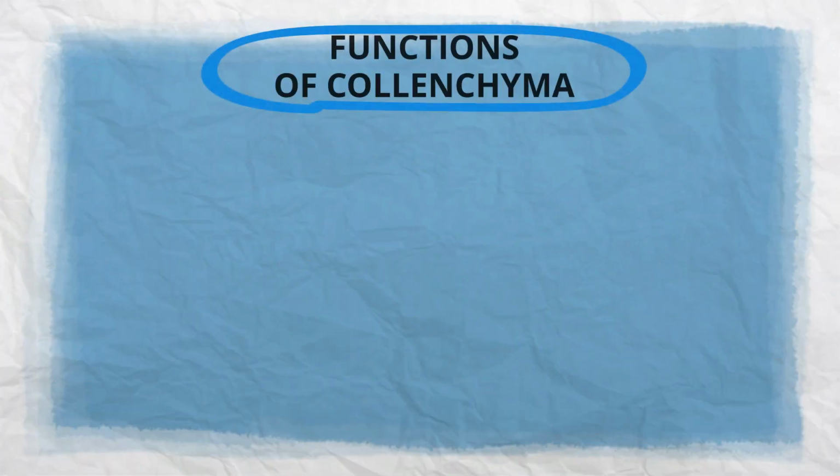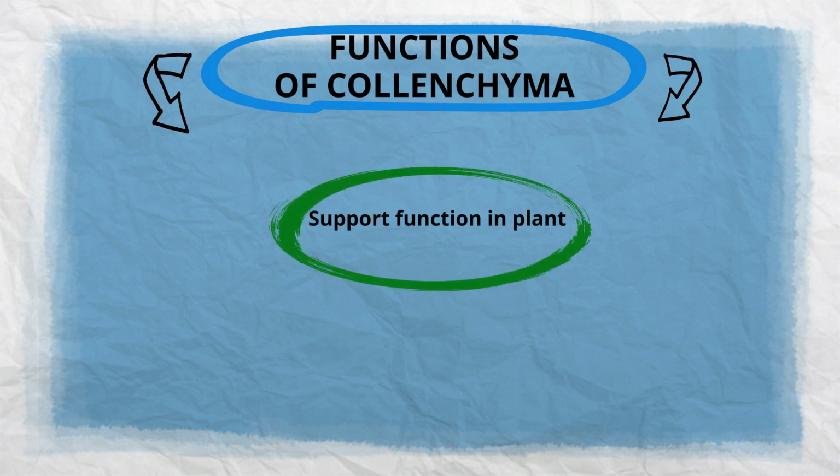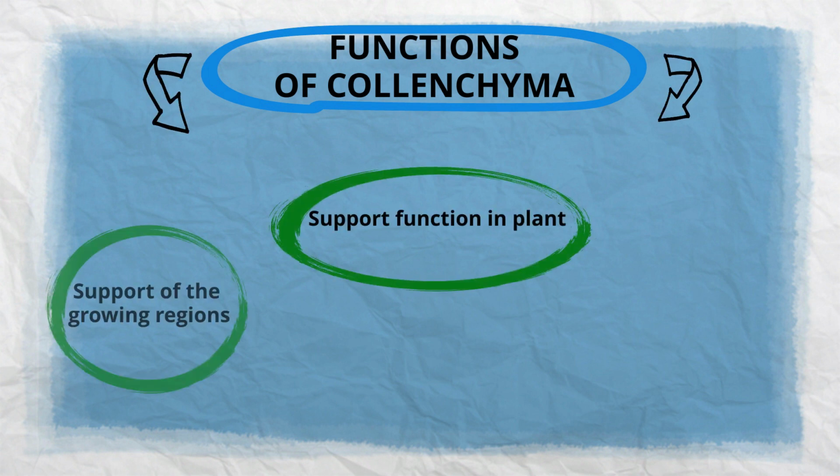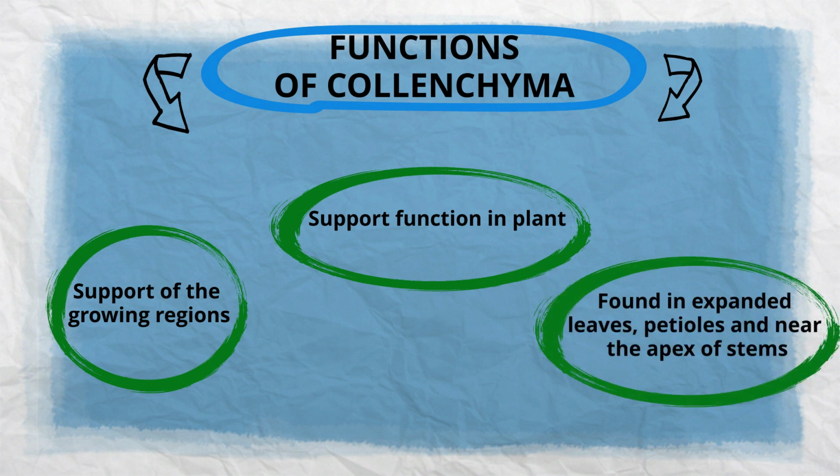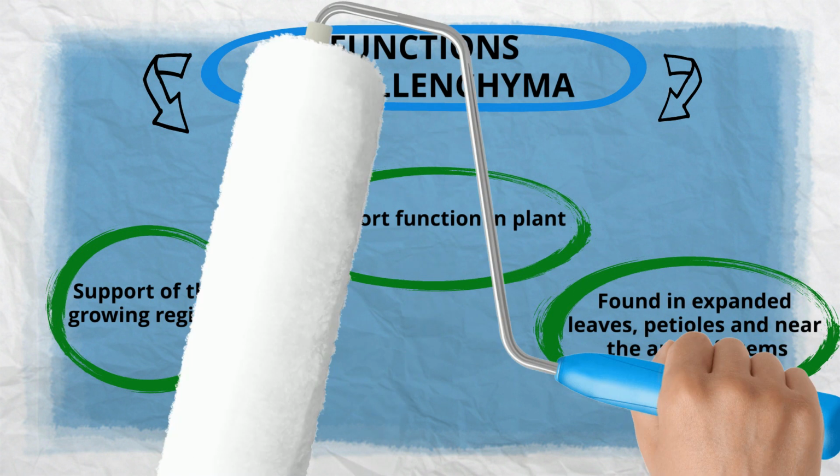The function of collenchyma is mainly in providing mechanical support to the plant. It can support the growing regions of shoots, roots, and leaves, since it's not restraining growth due to lacking of secondary cell walls and absence of hardening agent in their primary walls. It also supports young plant. These cells are found in expanded leaves, petioles, and near the apex of stems.